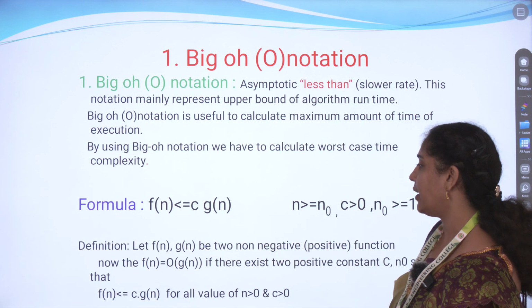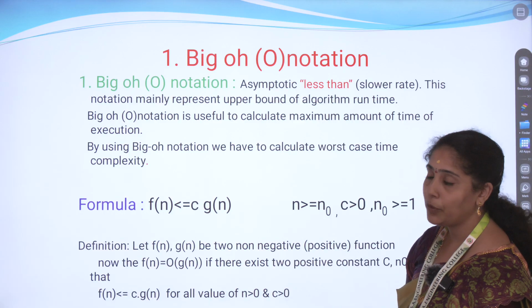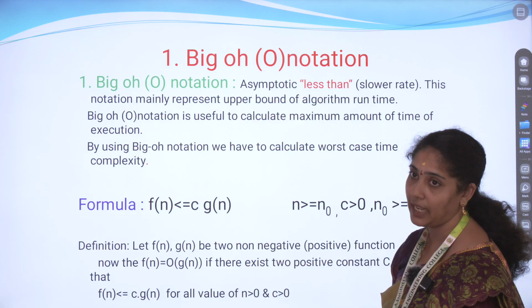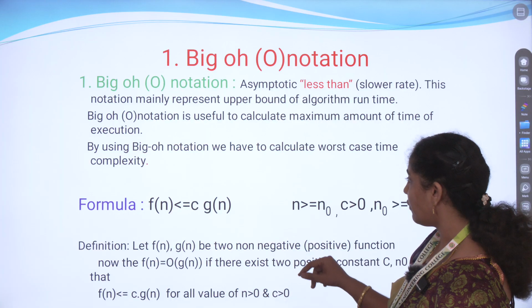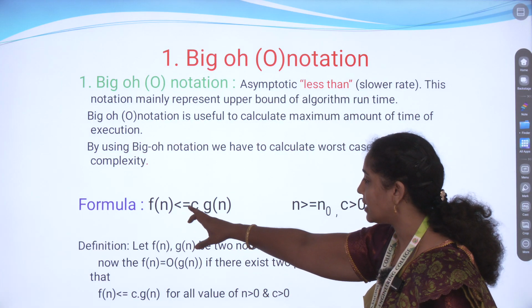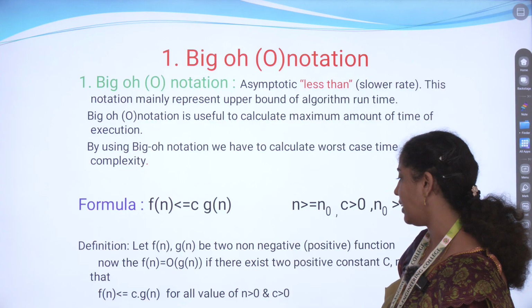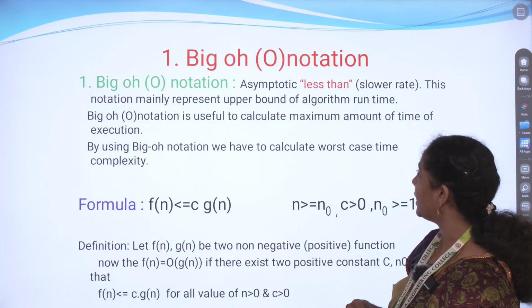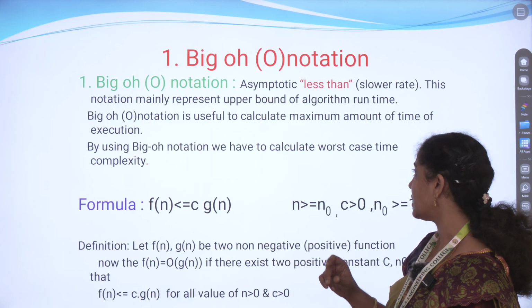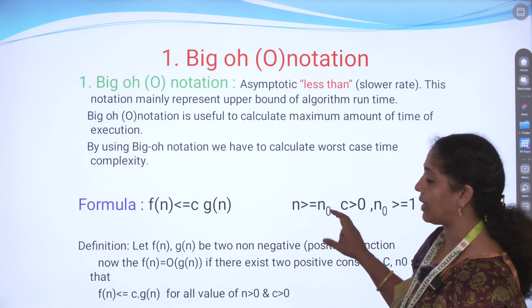So f of n is the given input function and g of n is the time taken function, how it will be taken and executing. So this is the formula given: f of n is less than or equal to c of g of n. We will say whether this complexity comes under big O notation. This comes under only worst case time complexity.